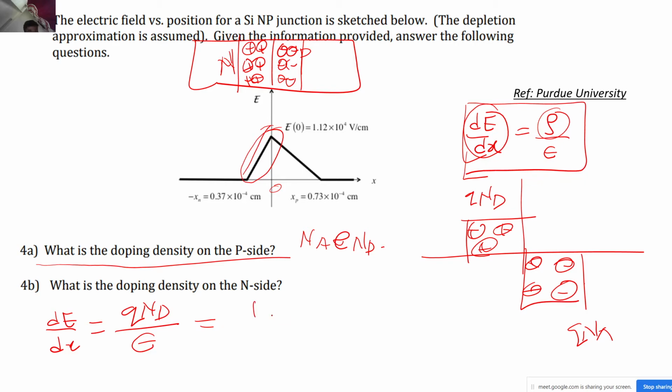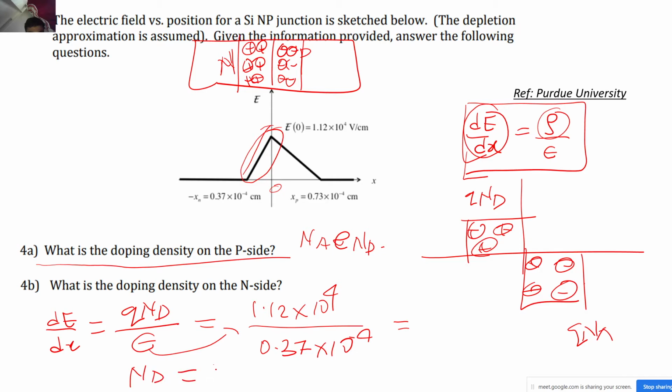So now this slope is 1.12 into 10 to the power 4 divided by 0 minus of minus xn, which is 0.37 into 10 to the power minus 4. I don't have the direct value of the slope, so I will take these things over here. I just want to calculate Nd, right? So 1.12 into 10 to the power 4 divided by 0.37 into 10 to the power minus 4, into what is the epsilon that has been given?